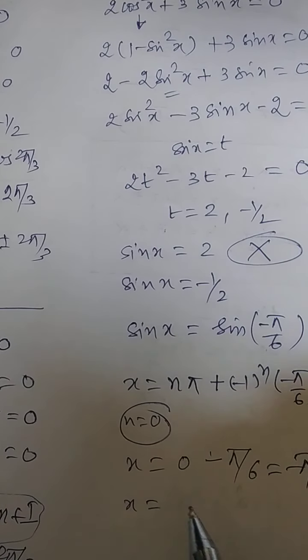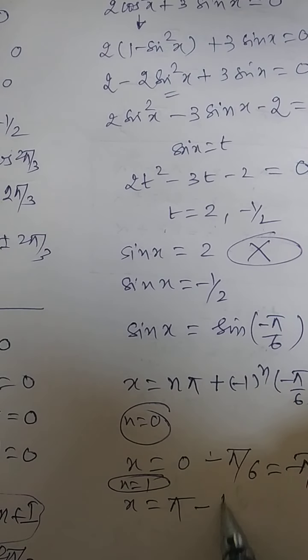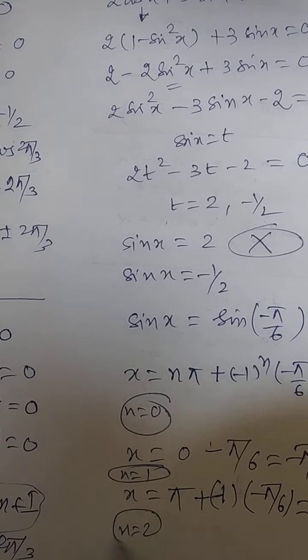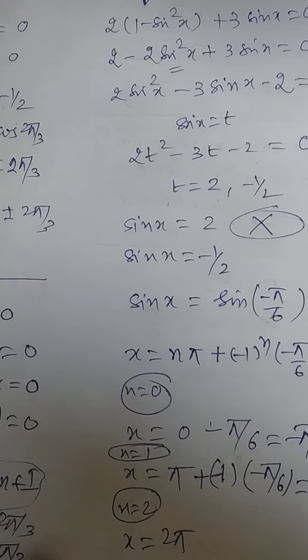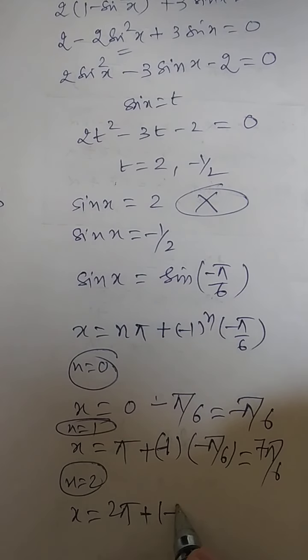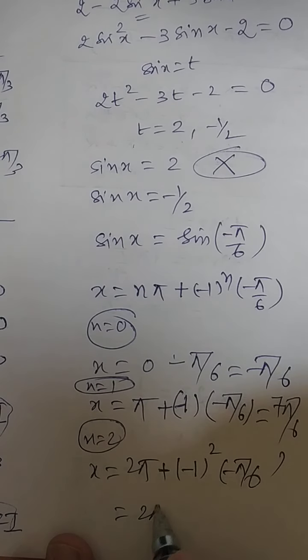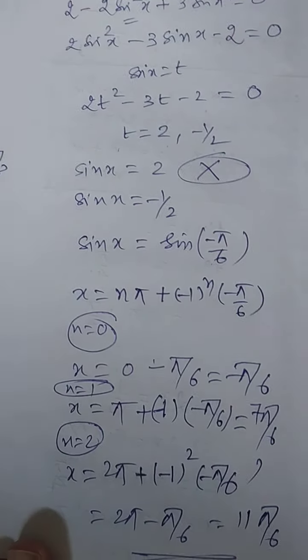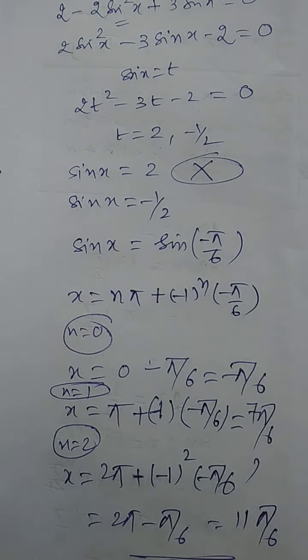Now if n = 1, here it is π, and (−1) to the power 1 means minus 1 only, and over here it is −π/6. If you simplify, this is 7π/6. And when n = 2, again it will be 2π plus (−1)² times −π/6, so you get 2π − π/6, which is 11π/6, and so on. This way you can keep on getting the solutions.